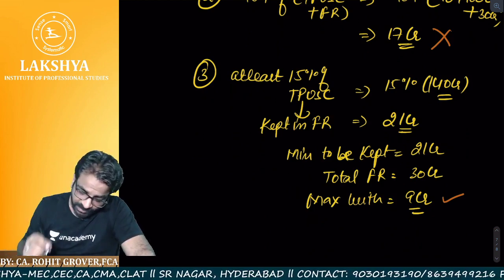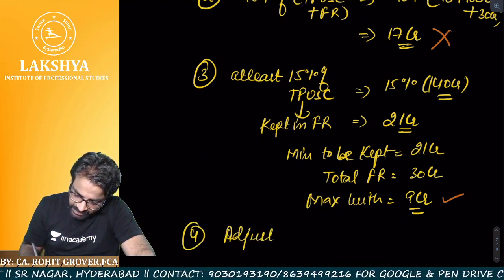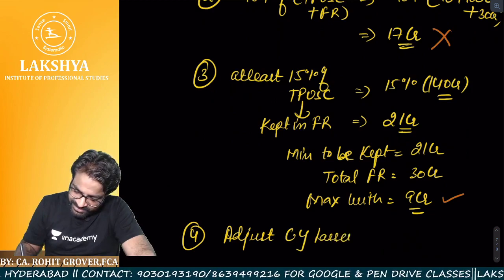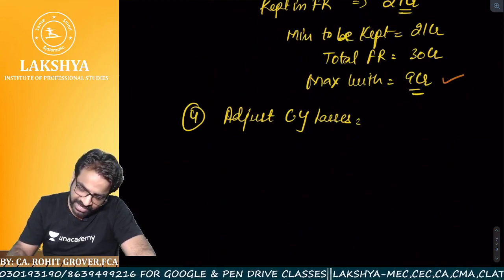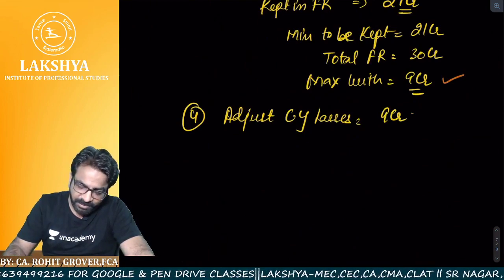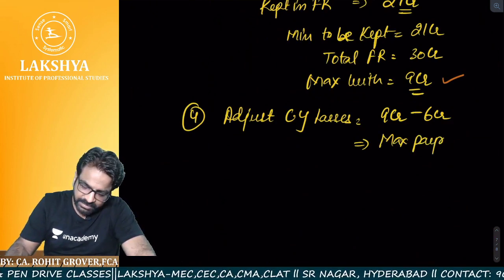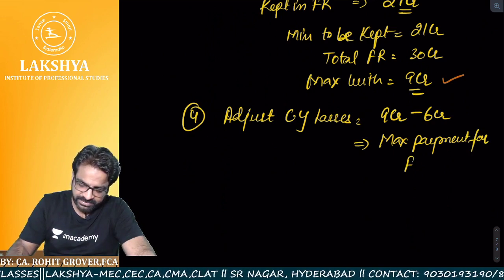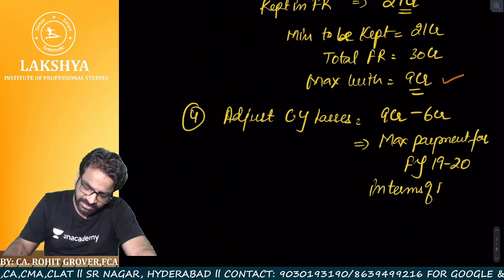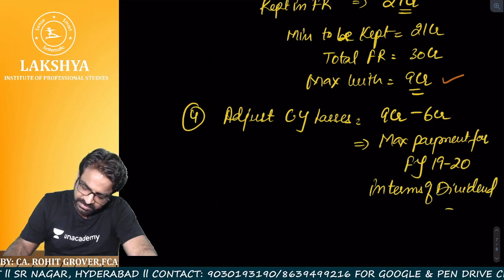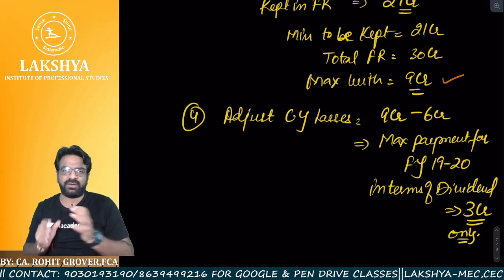And now condition number 4. Sir, what was our condition number 4? Condition number 4 was to adjust current year losses. So what are the current year losses? Current year losses are 6 crores. So out of 9 crores which we can withdraw minus 6 crores, the maximum payment for financial year 19-20 in terms of dividend can be 3 crore rupees only. Everyone crystal clear or not?